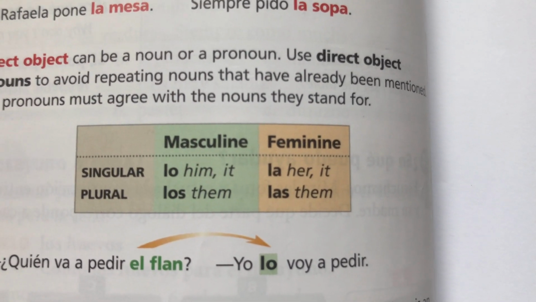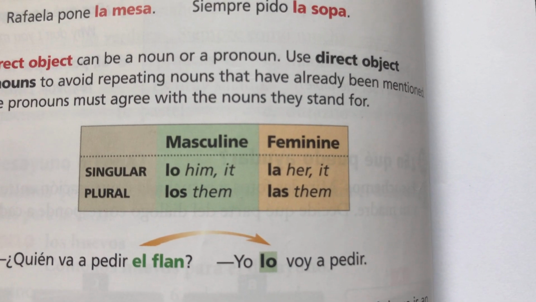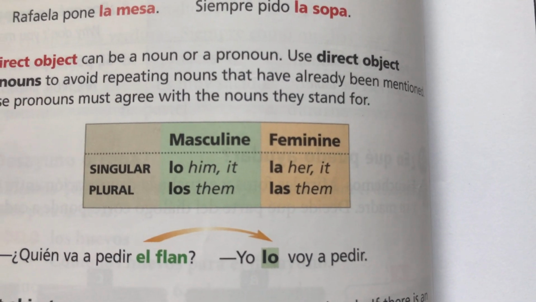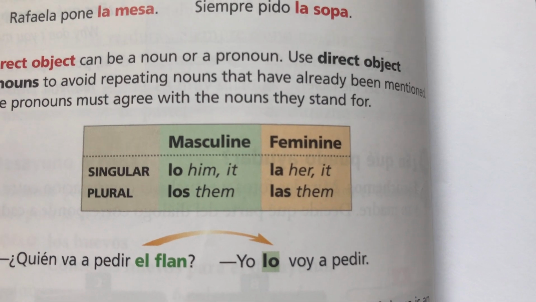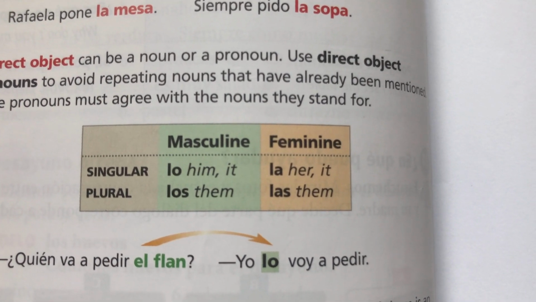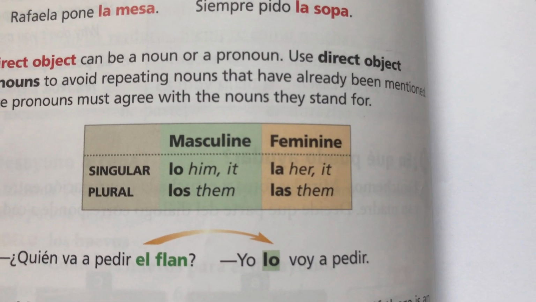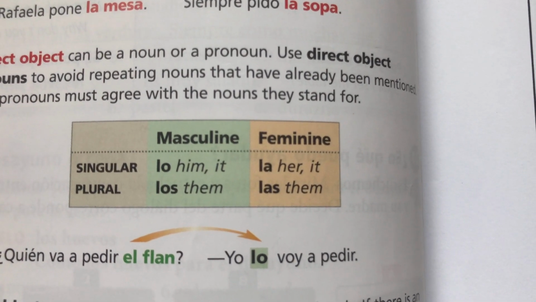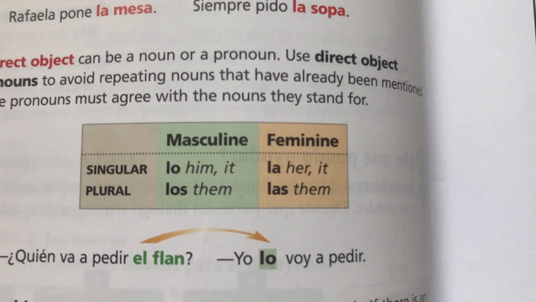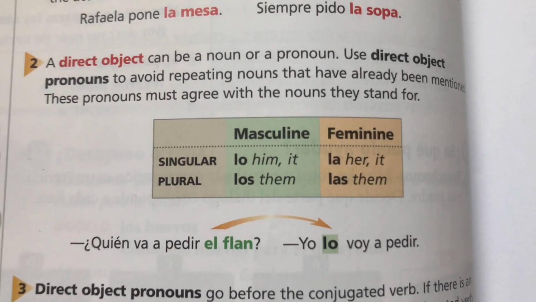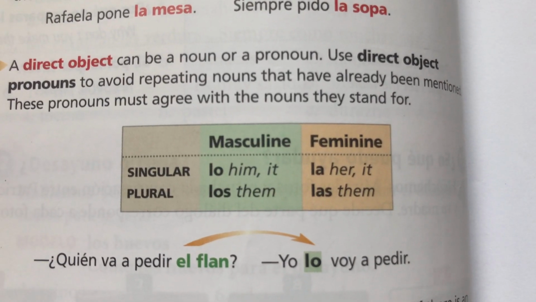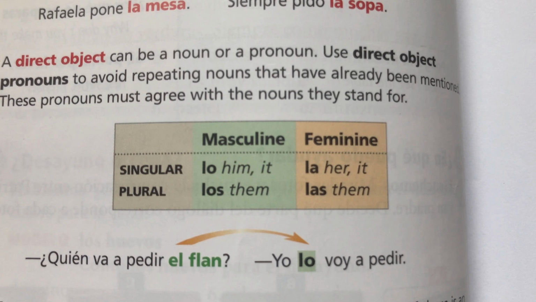So then plural is just putting an S on there. Los would be them, los niños, los hombres, los amigos, los padres, and then under feminine you'd have las. So you could say las niñas, las amigas, whatever it might be, las madres, whatever. Or things. You could have las mesas, the tables.